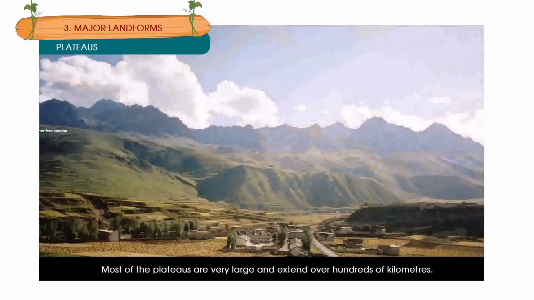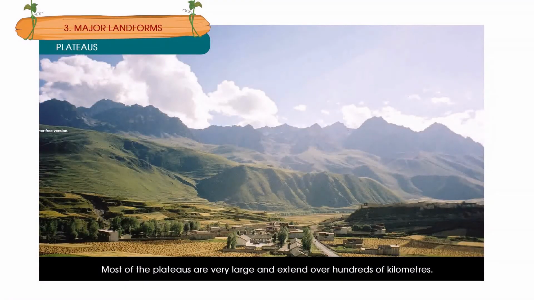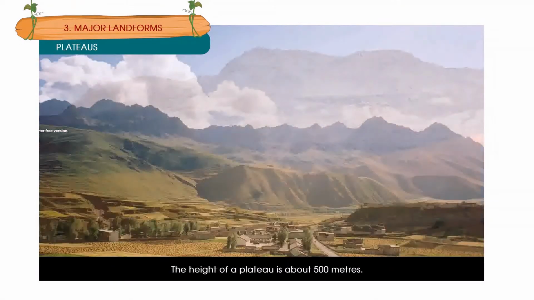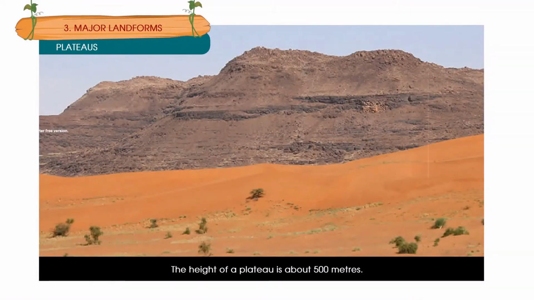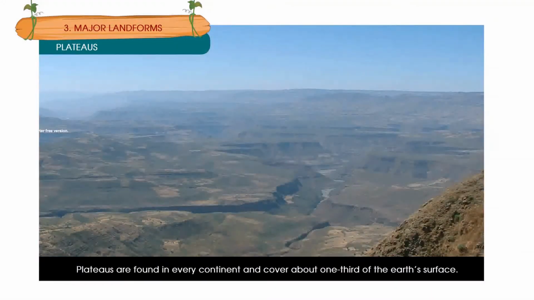Most of the plateaus are very large and extend over hundreds of kilometers. The height of a plateau is about 500 meters. Plateaus are found in every continent and cover about one-third of the Earth's surface.